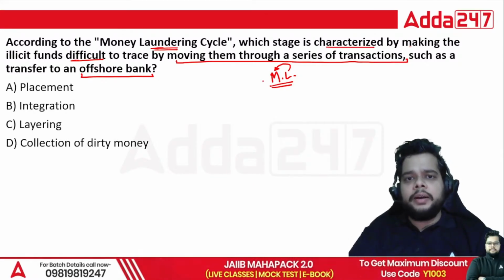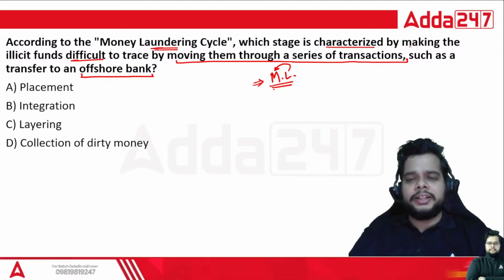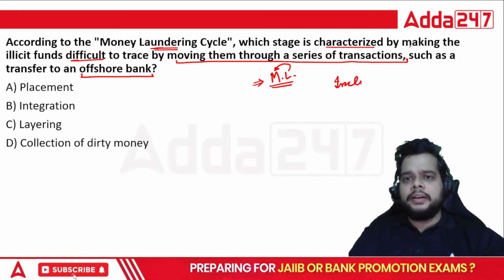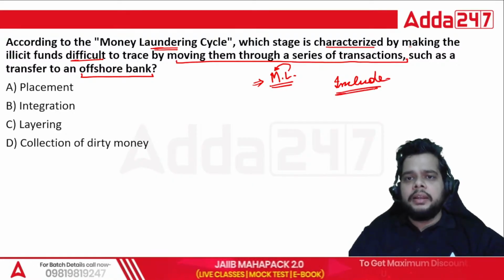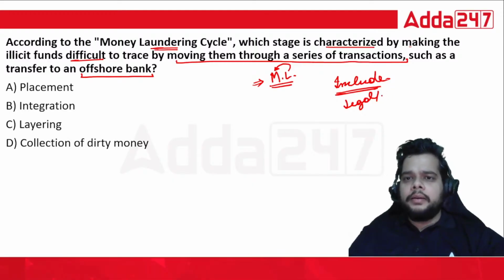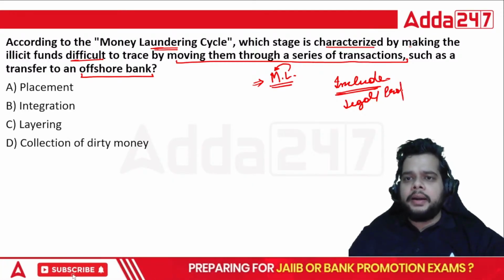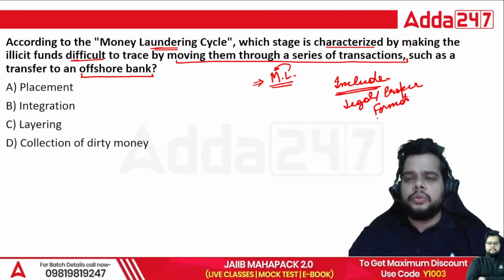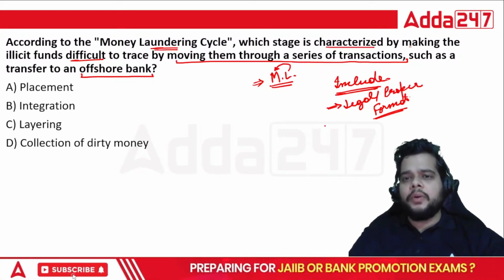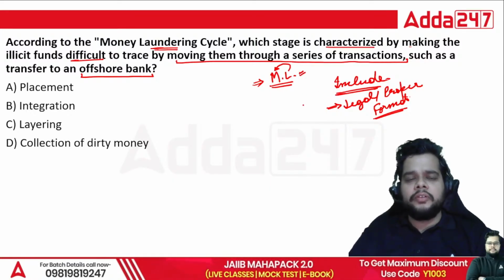How can you do that? By the money laundering process. You want to include those illicit funds in the legal, or proper, format which is there for you to use those funds. So to have those illicit funds in the formal financial system of the country, you use the process of money laundering.